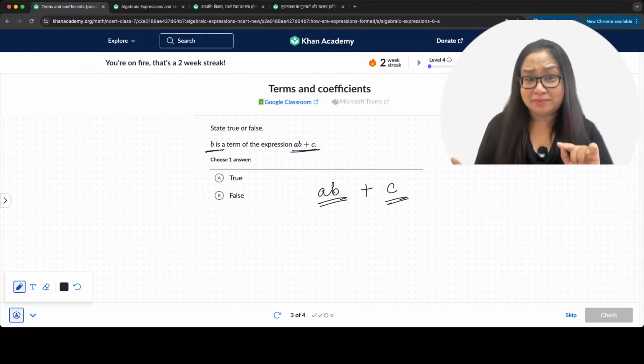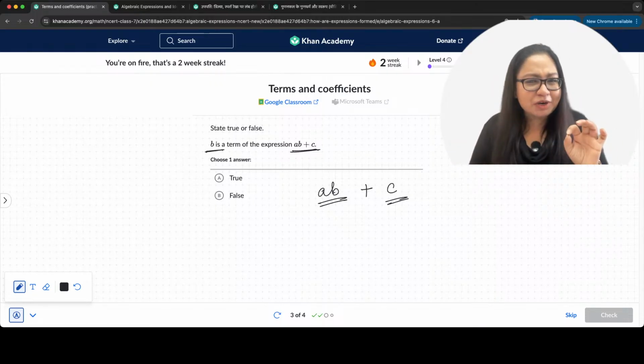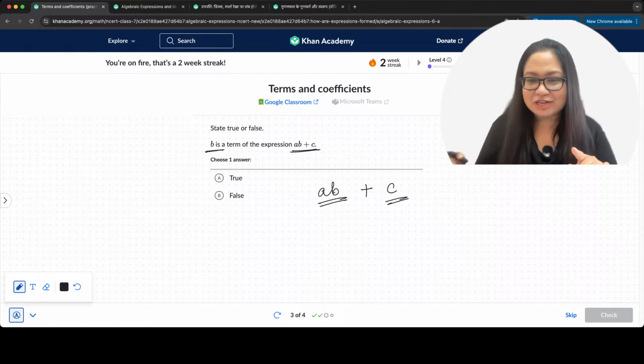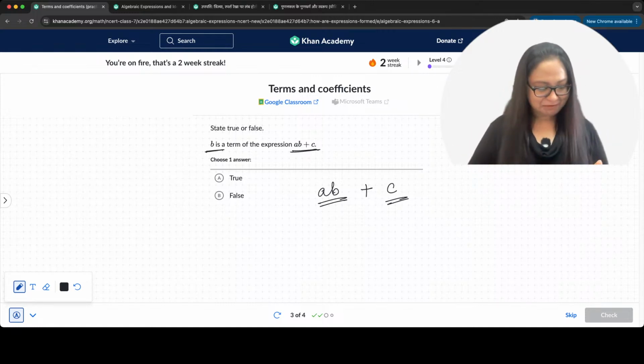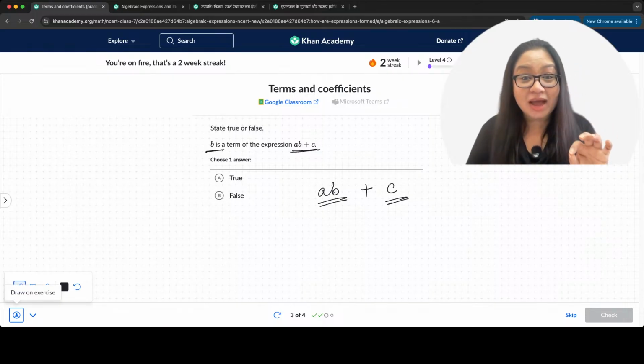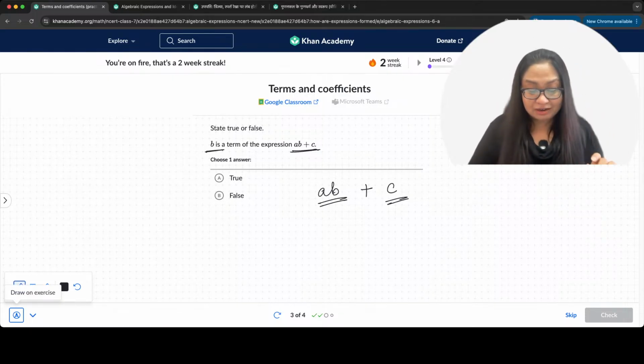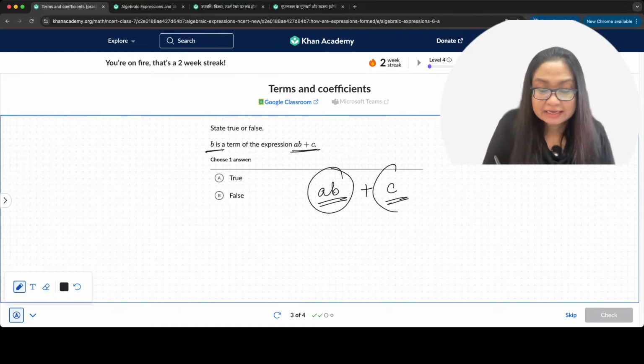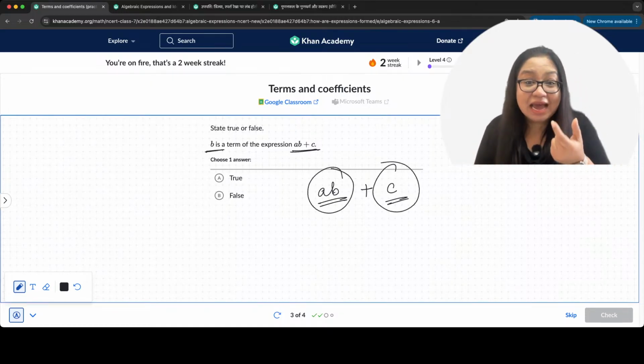Let's try one by one. So, should I put false over here? How many say false? Should I say false? Okay, let's put the answer. Why? Because we want the term. Terms over here are AB and C. Do you see B as a separate term?